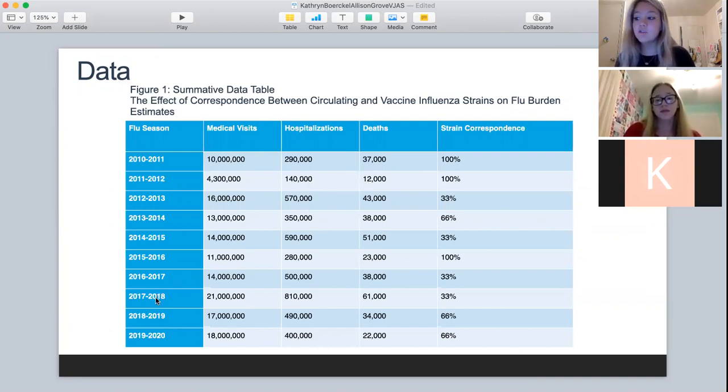Whereas flu season 2017 to 2018 only had a 33% correspondence, meaning that only 1 out of the 3 vaccine strains matched to one of the 3 most commonly circulating flu strains that season. And we can see that there were approximately 21 million medical visits, 810,000 hospitalizations, and 61,000 deaths. This shows a dramatic increase in the flu burden estimates evaluated within a season with much lower correspondence of strains.